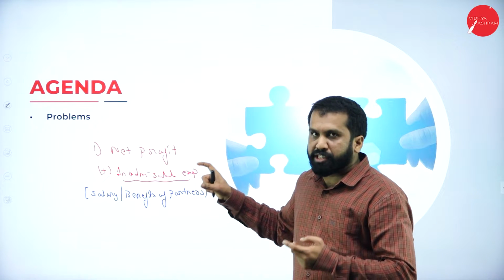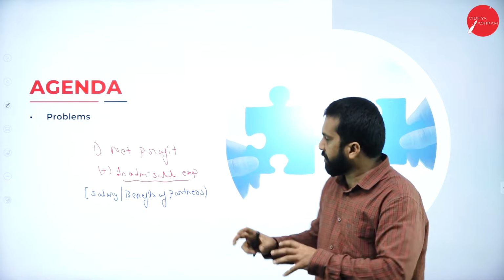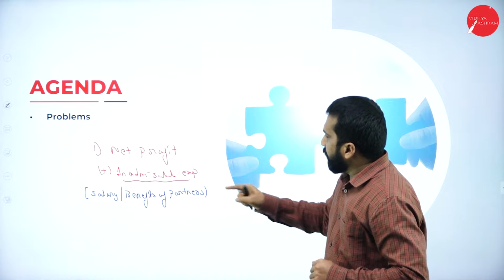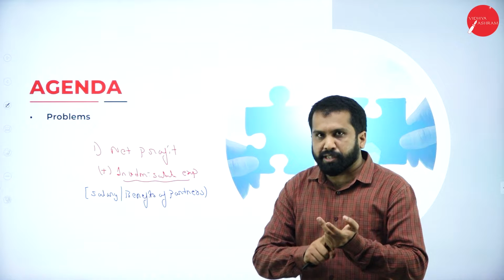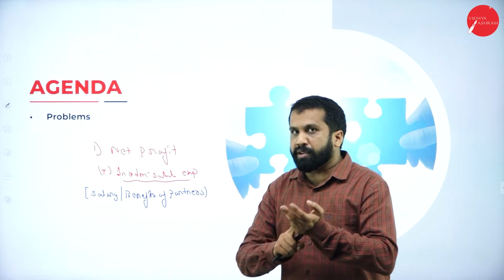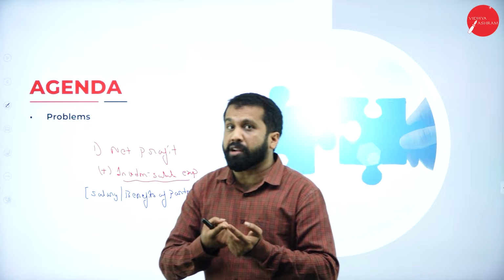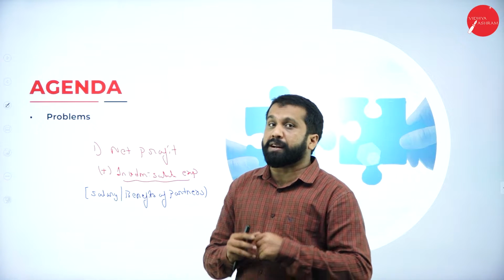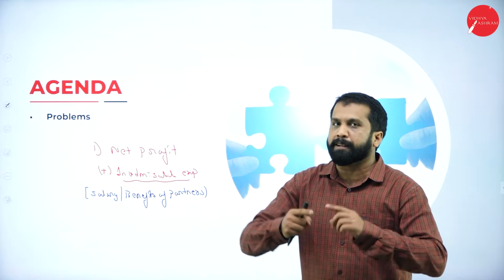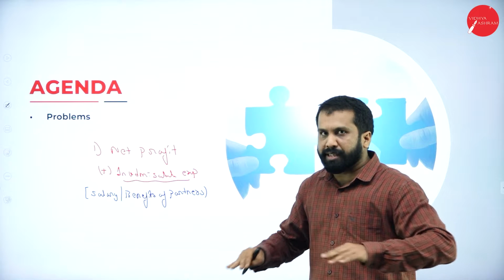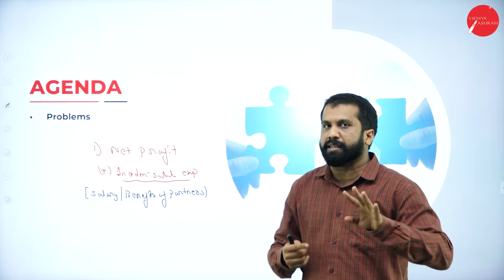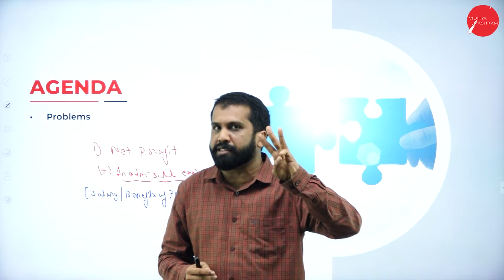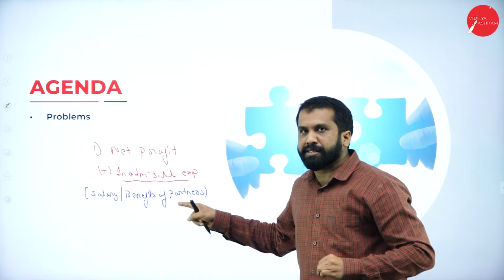Please remember this, because the assessment of partnership firm is only what I am explaining now. How much interest on capital are we supposed to take? Excess of 12%. Up to 12% we don't touch. If it is more than 12%, for example 15%, the extra 3% we are supposed to consider.